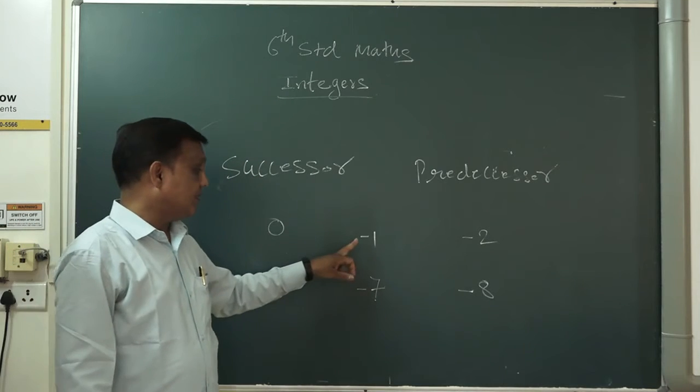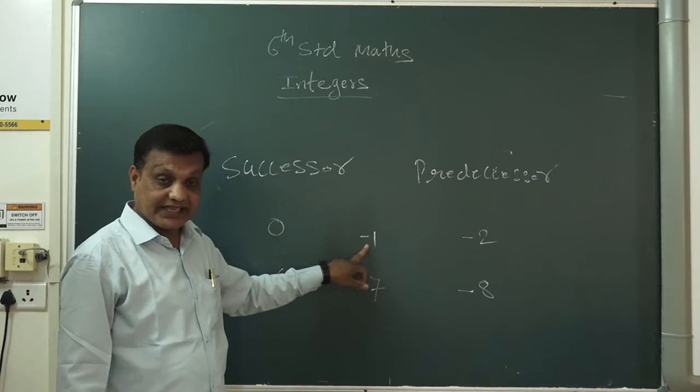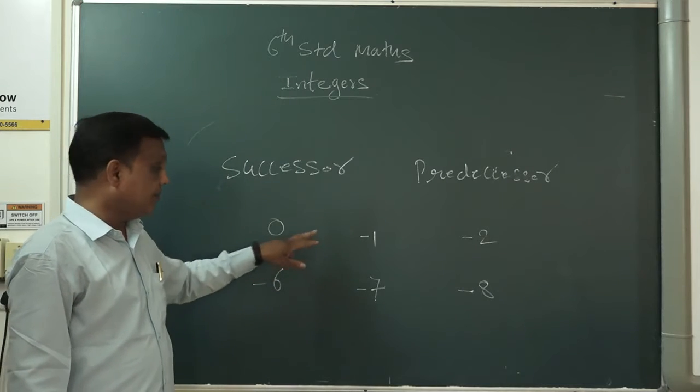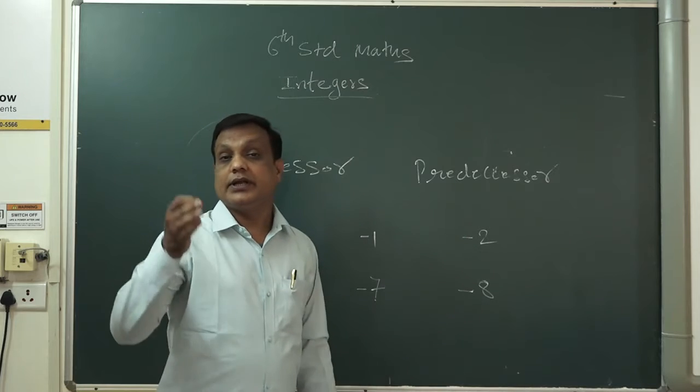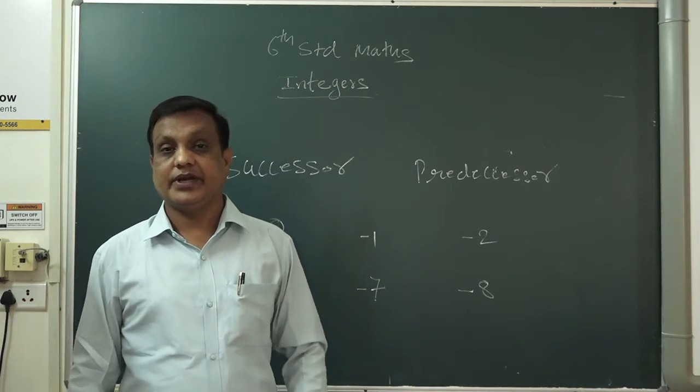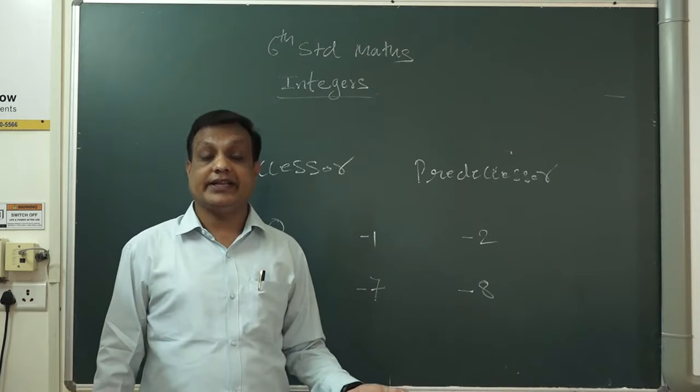This is minus 1. Minus 1's successor is 0, and minus 1's predecessor is minus 2. Predecessor means smaller than the given number. Successor means greater than the given number.